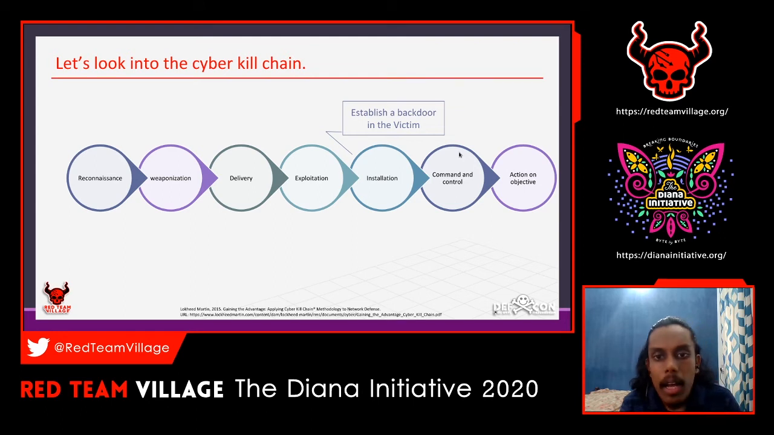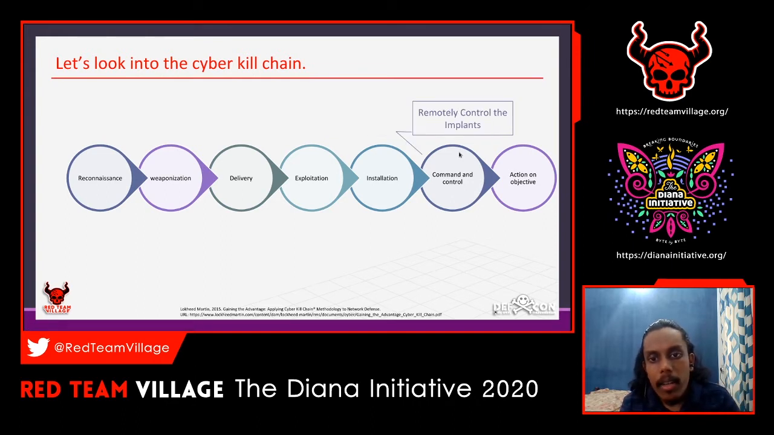This is the installation part, which is to establish a backdoor in the victim. The attacker has sent the malicious payload and the victim has clicked on it, and this is where the execution will happen. Then the malware will get installed on the victim's machine.